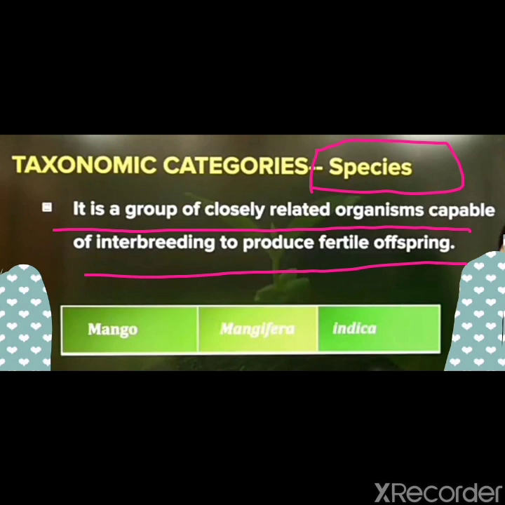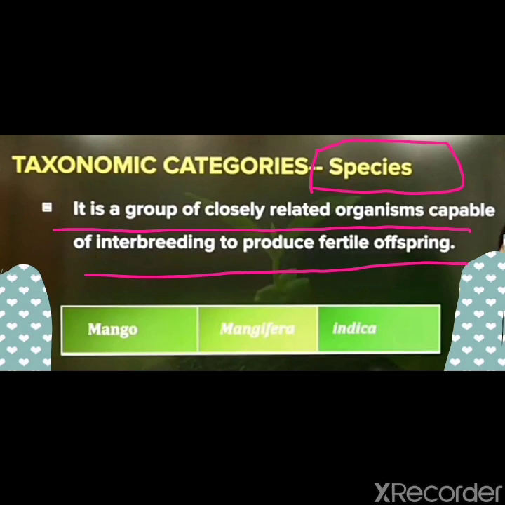So, species is a natural population which resemble one another in all essential morphological and reproductive characters, so that they are able to interbreed freely and produce fertile offspring. Clear, children? They can interbreed among themselves and can increase their population and produce fertile offspring to increase their generation.